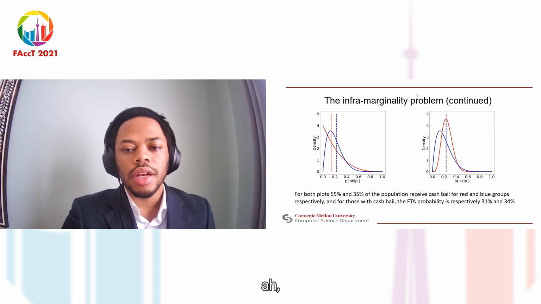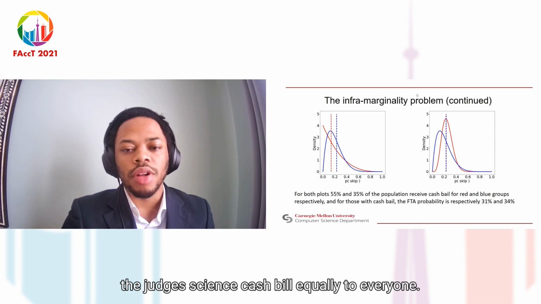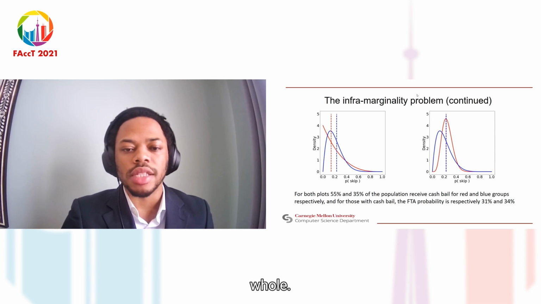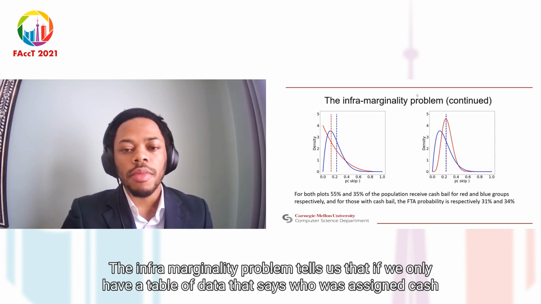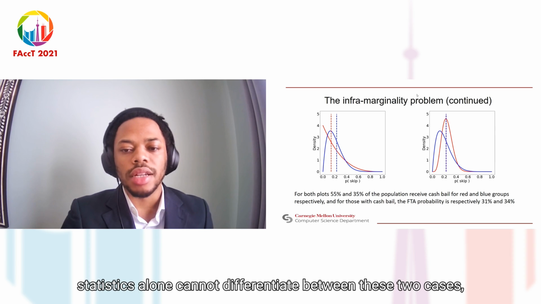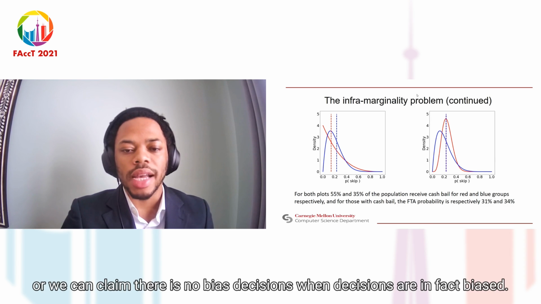But here, a judge is setting the exact same threshold for both groups. The judge assigns cash bail equally to everyone, and the difference that we observe is a result of the red group having a higher probability of failing to appear as a whole. The inframarginality problem tells us that if we only have a table of data that says who is assigned cash bail and who fails to appear, raw statistics alone cannot differentiate between these two cases, and we can claim bias when there is none, or we can claim there is no bias in decisions when decisions are in fact biased.